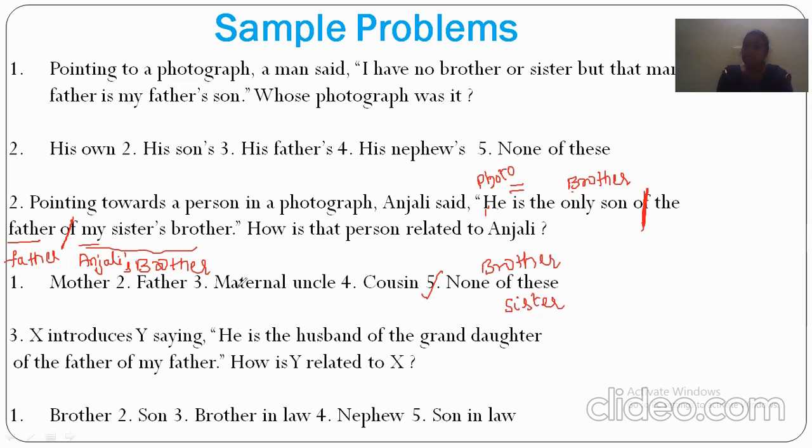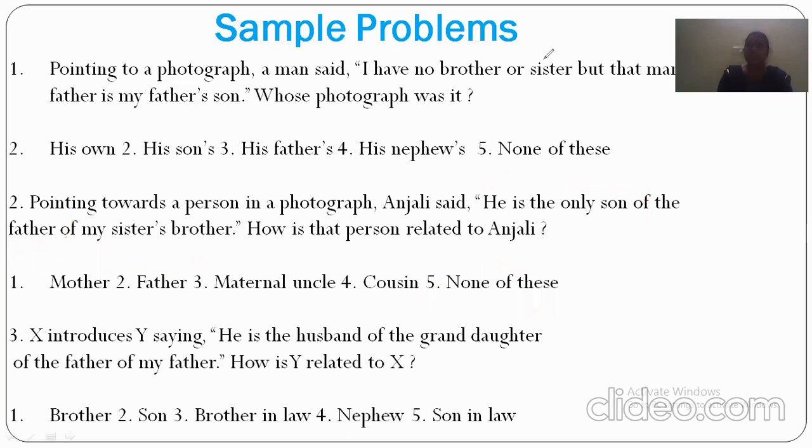So we have to be keenly observant of the questions also. Especially what happens in the examinations is, we will do the problems, we will solve all the problems, but we will forget what question they have asked. We will just answer as a brother, but the question might be like this: how is Anjali related to that person? At that time, the answer will change. So like this, we have to solve this kind of narrative problem.